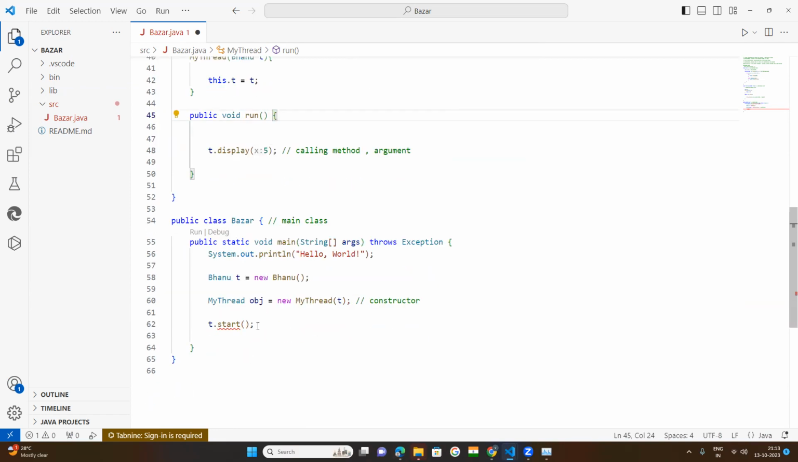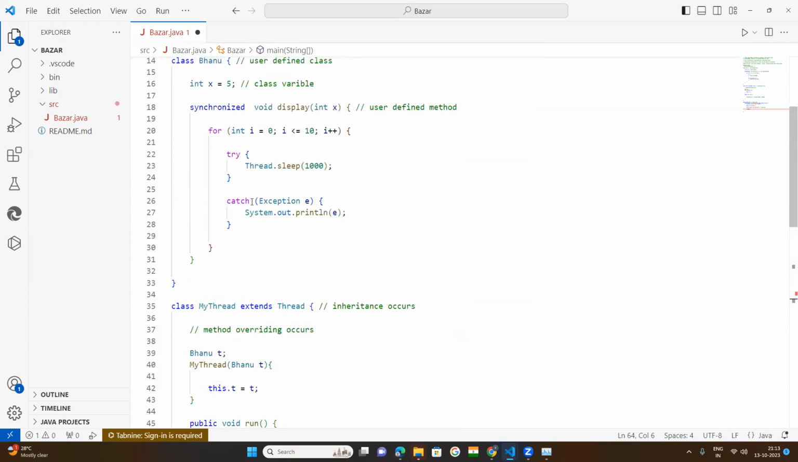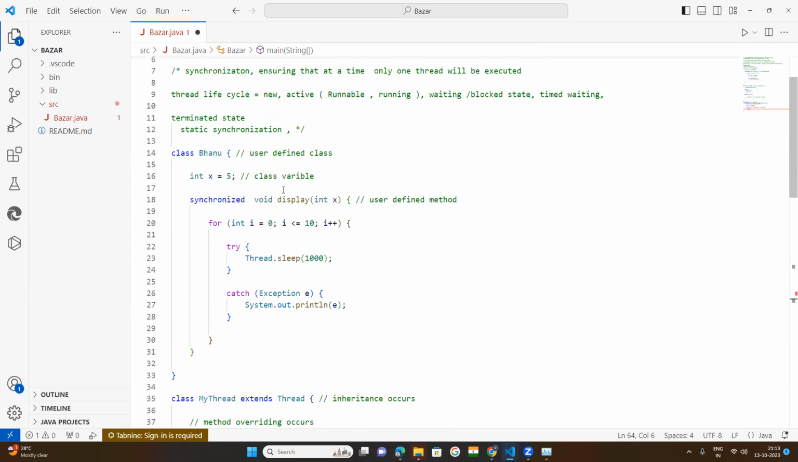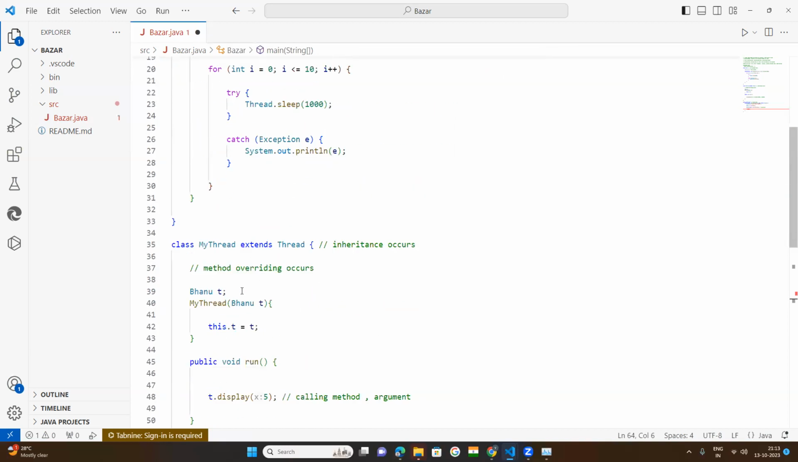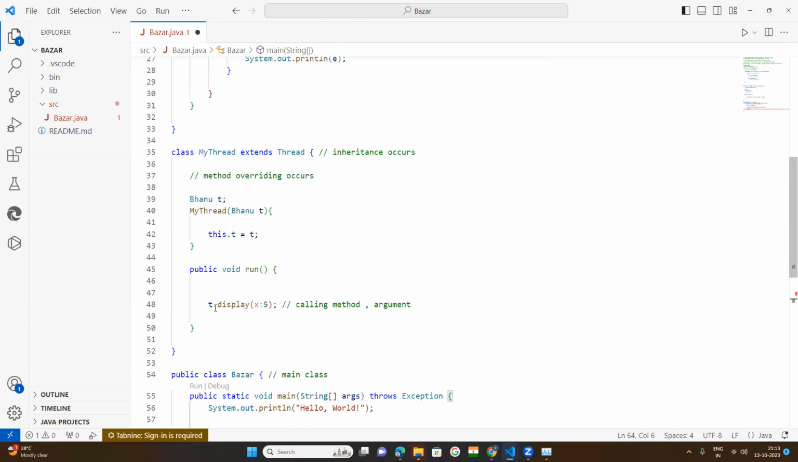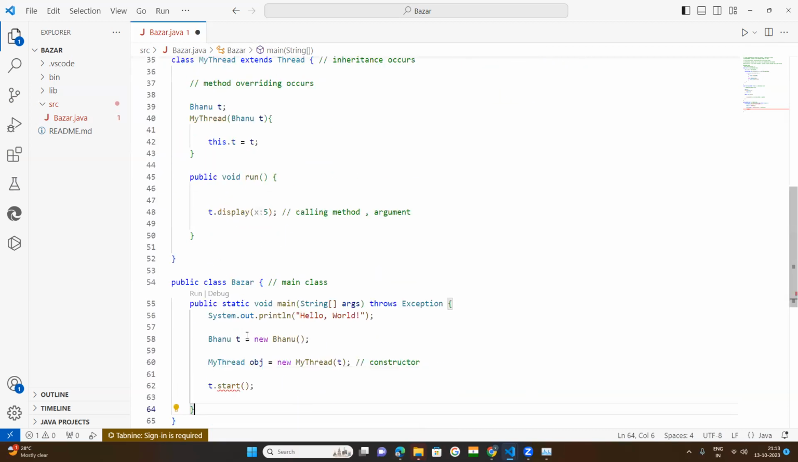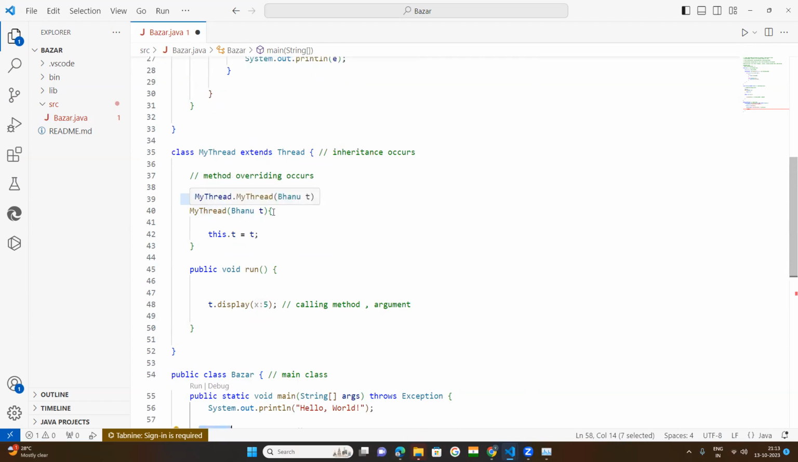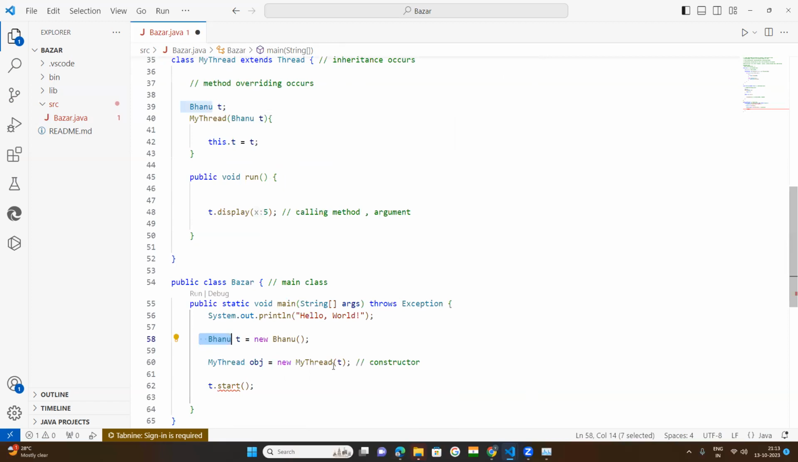Now let us see. But it says the method start is undefined for the type. Now let me check what is happening here. Everything is okay. This block is fine. Here, my thread extends Thread. This is Bhanu. I have created this Bhanu, and it is passed as a parameter to my thread constructor. Within this constructor I have passed it. After that, now it is okay. Now if I remove this one, then okay.